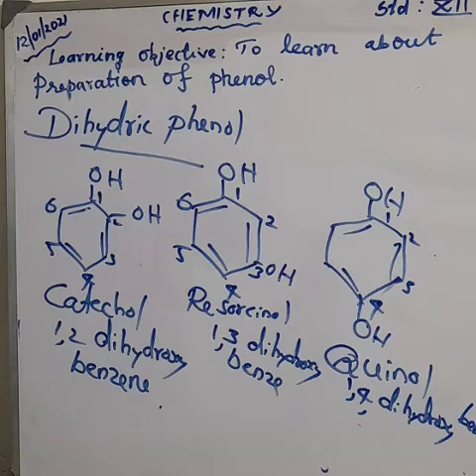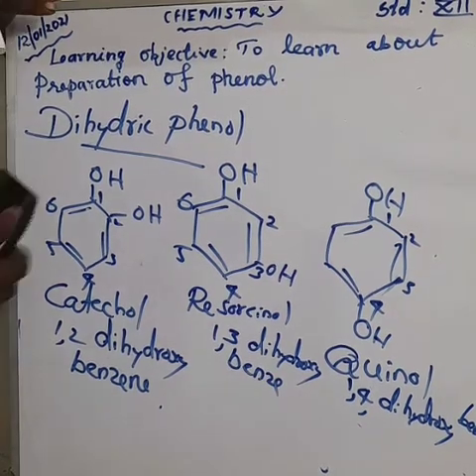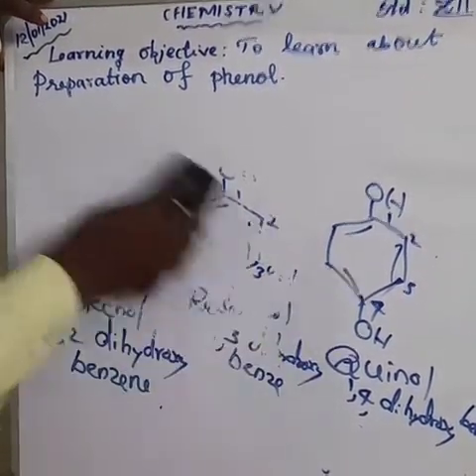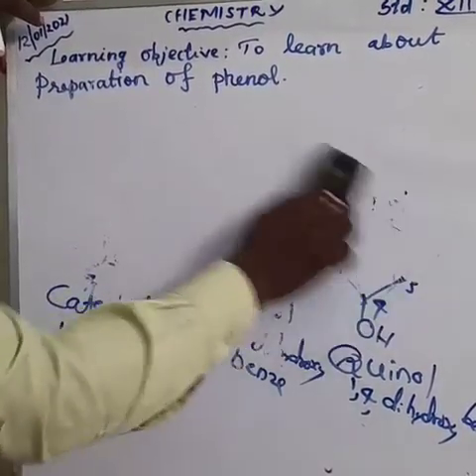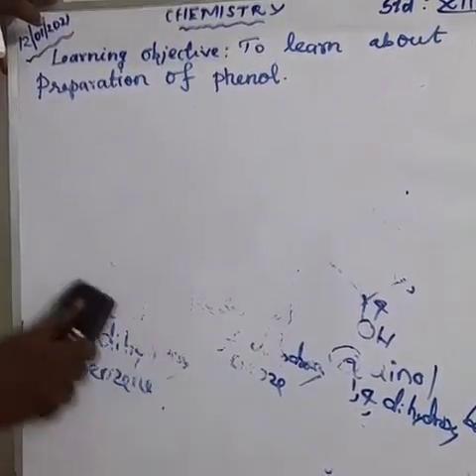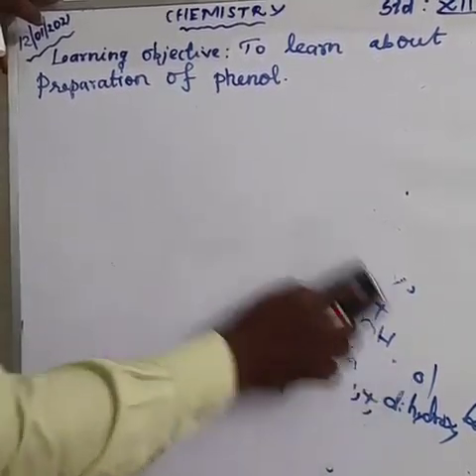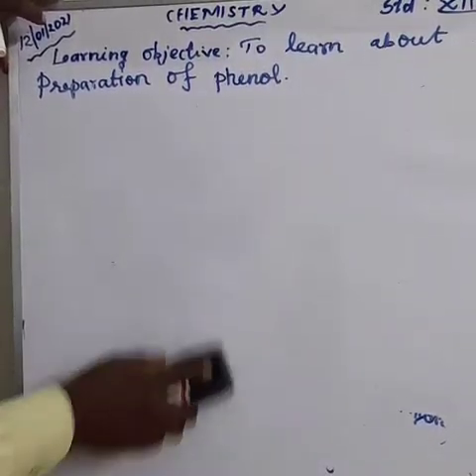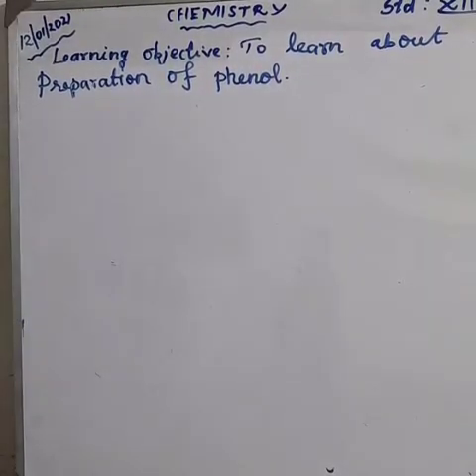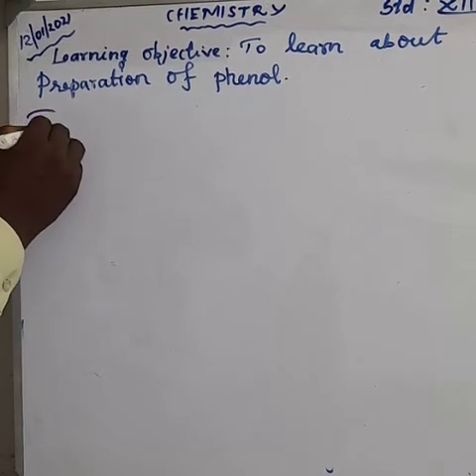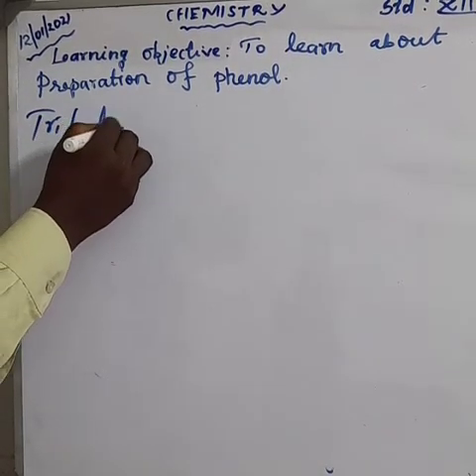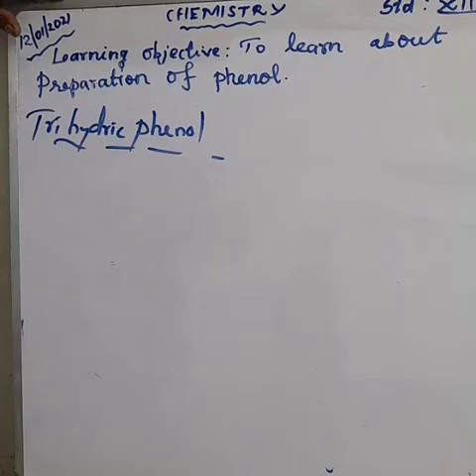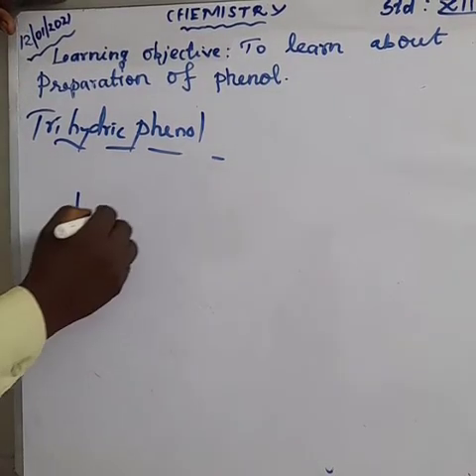This is about dihydric phenol. Next is trihydric phenol. This type of compound has 3 OH groups. How many OH groups? 3 OH groups. Maybe in the first, second, third positions. Trihydric phenol. Okay. First of all, you should draw the structure of benzene.